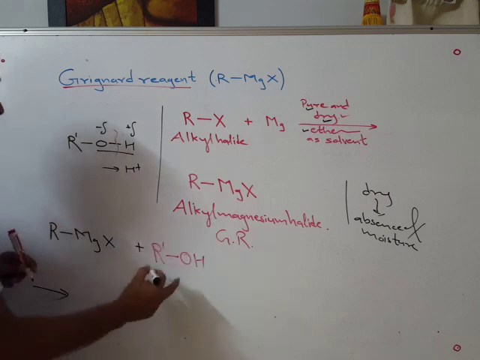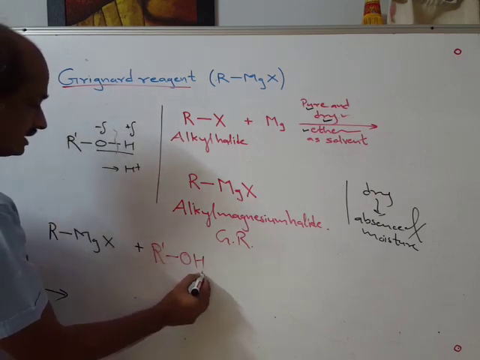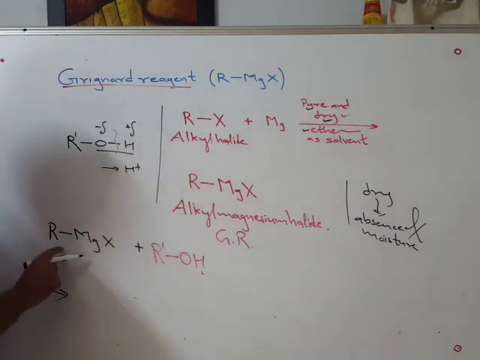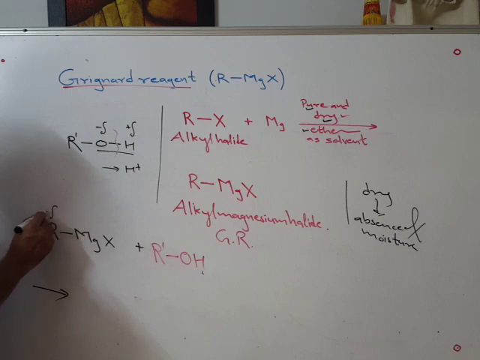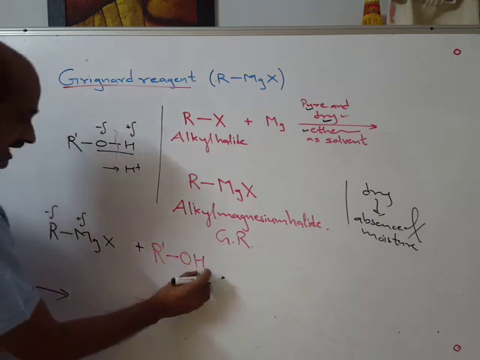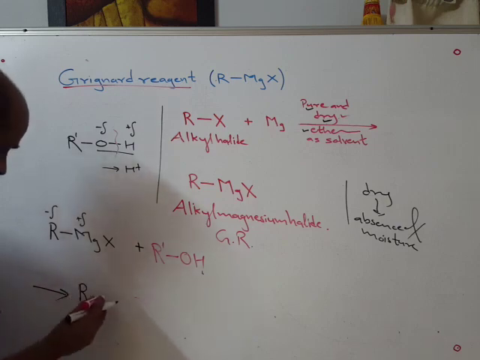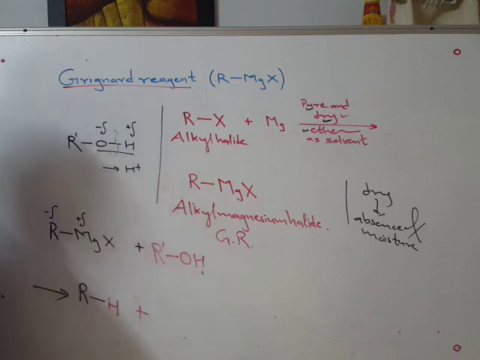So that way, this hydrogen is an acidic hydrogen atom in alcohol, because even in this reaction, with the active hydrogen atom of alcohol, decomposition of Grignard reagent takes place, and what we get is alkane plus a byproduct.